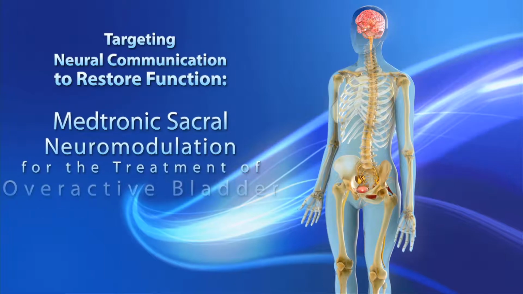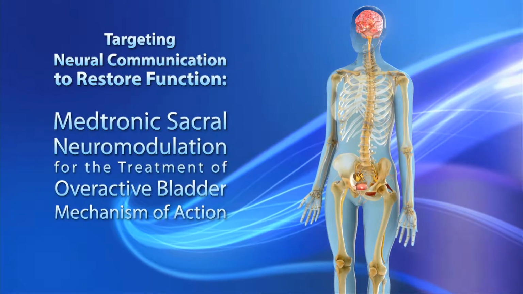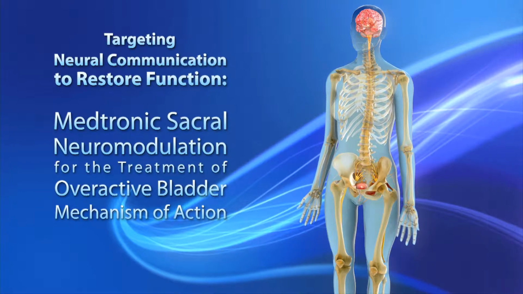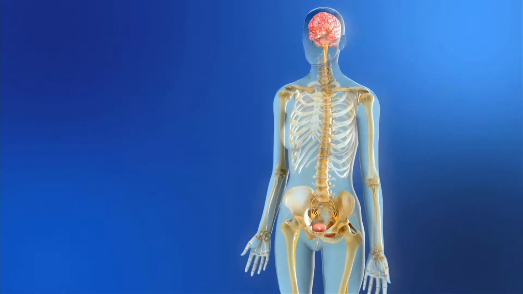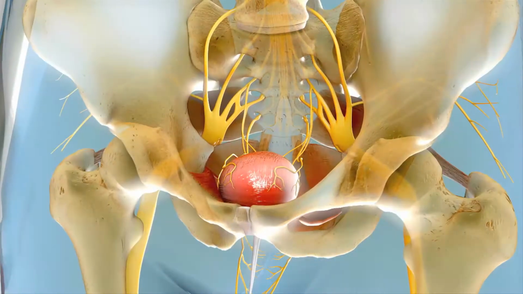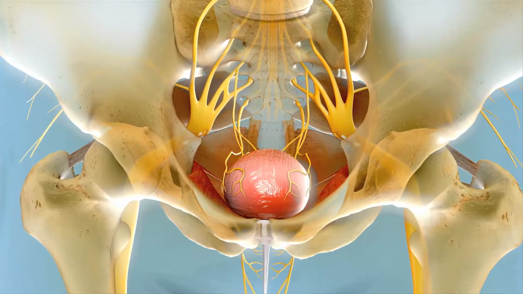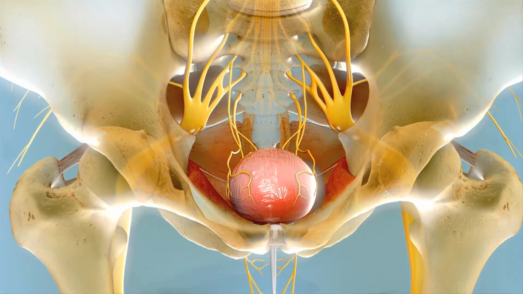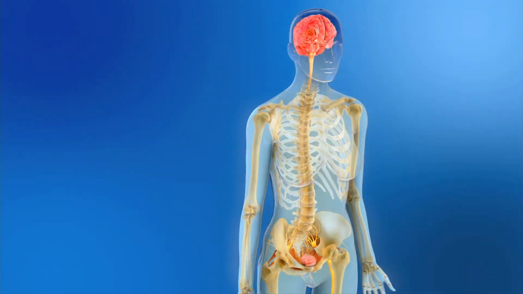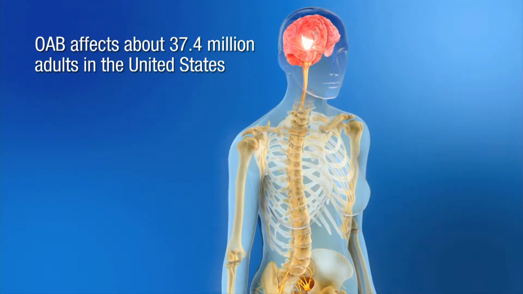Targeting neural communication to restore function, Medtronic Sacral Neuromodulation for the treatment of overactive bladder, mechanism of action. Overactive bladder, or OAB, is a urologic condition defined by urinary urgency with or without incontinence, urinary frequency, and/or nocturia. OAB affects about 37.4 million adults in the United States.